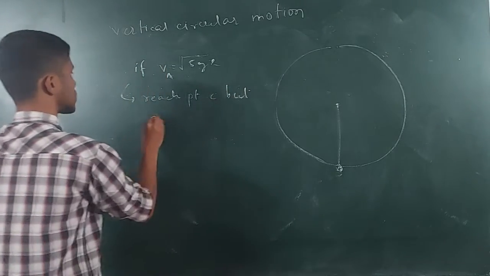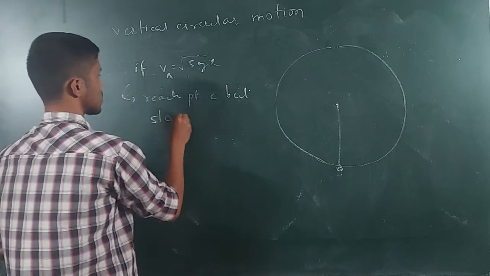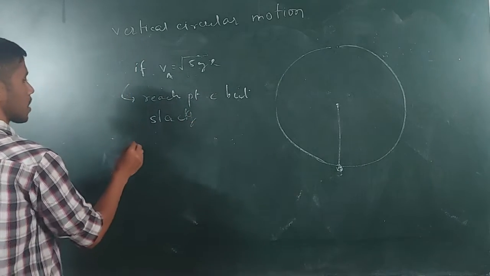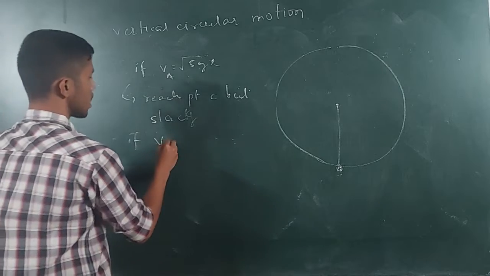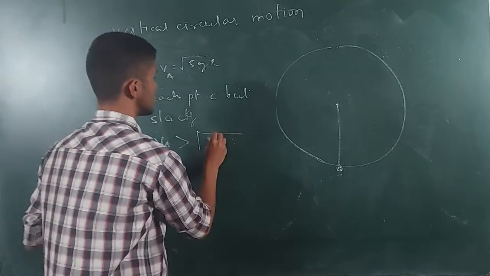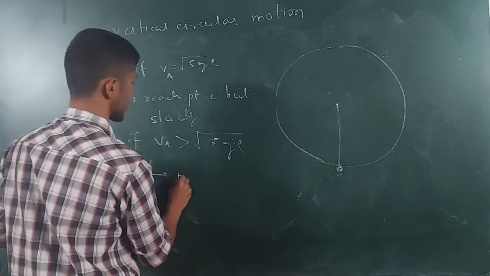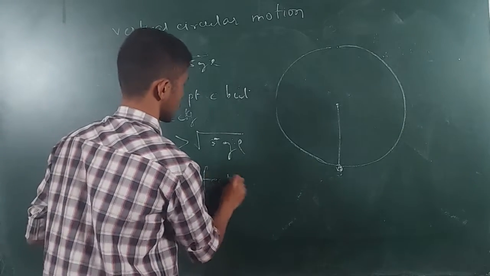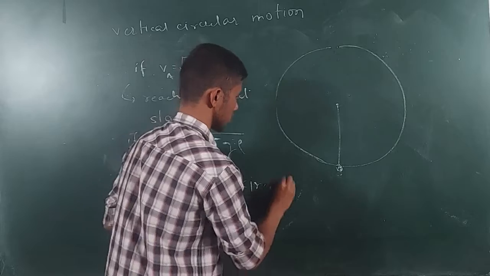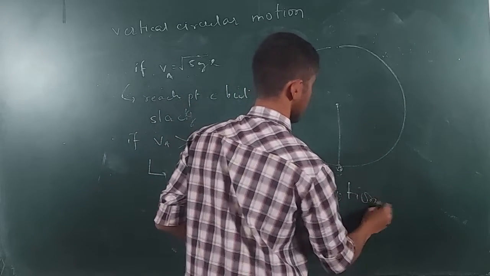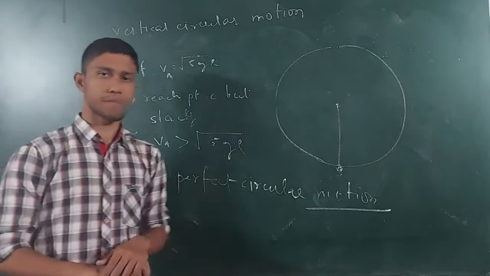It will reach point C, but the string will slack. Okay, but if velocity at A is greater than root over 5gl, then there is perfect circular motion. So are you understanding?